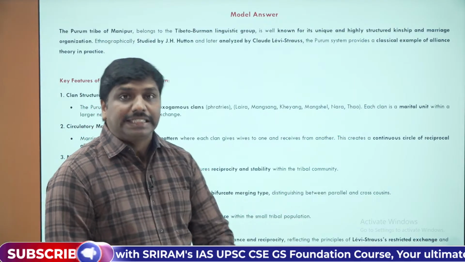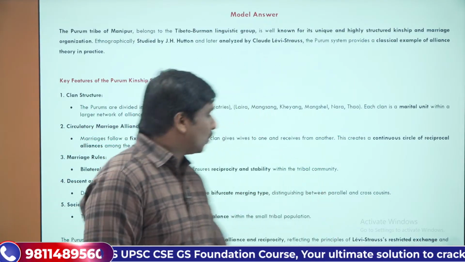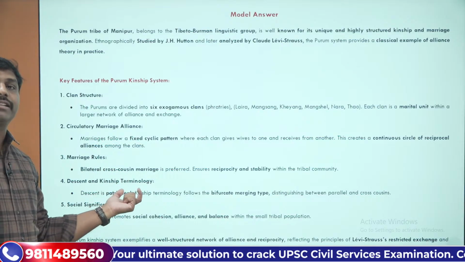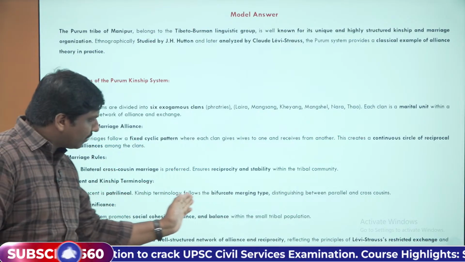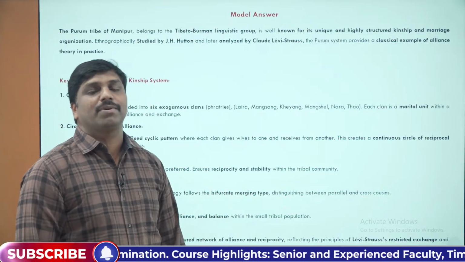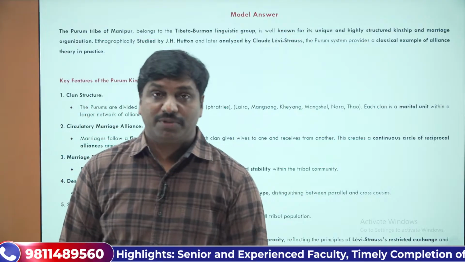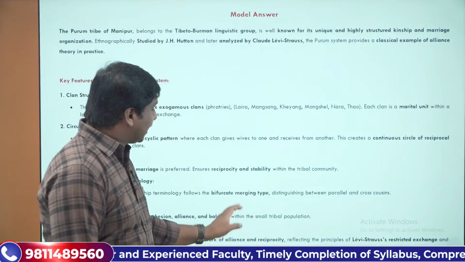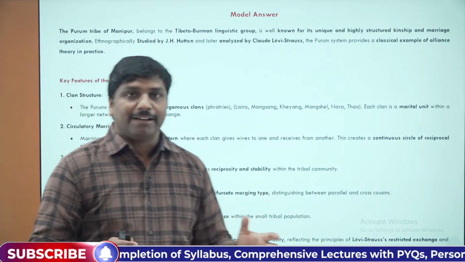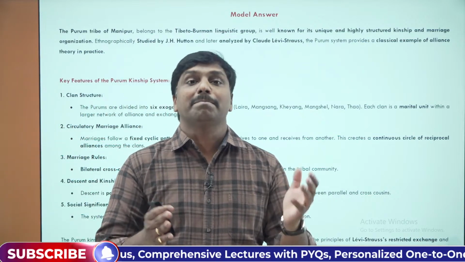And then what about the descent and kinship systems? Descent and kinship terminology with respect to that. The descent is patrilineal there, and the kinship terminology follows the bifurcate merging type of kinship system. Kinship terminology, you should remember this. In kinship terminology, you have to learn about different types. So, bifurcate and merging type.